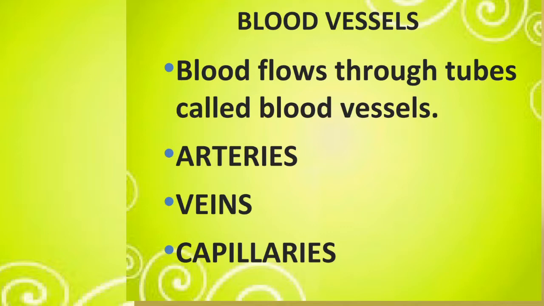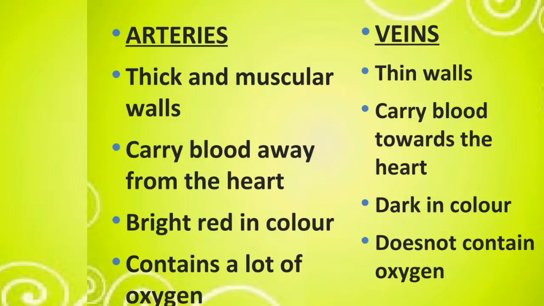What are blood vessels? Blood flows through tubes called blood vessels. Blood vessels are 3 types: arteries, veins and capillaries. Now let us learn about arteries and veins.